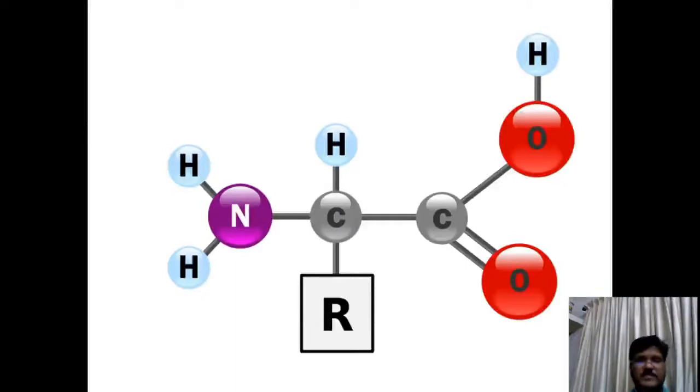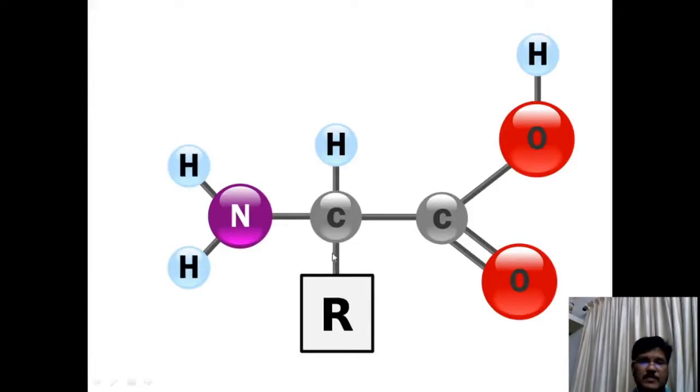Next is about the basic structure of amino acids. All the 20 common amino acids are alpha amino acids. Why are they alpha amino acids? An alpha amino acid consists of a central carbon atom called the alpha carbon. You can see the central carbon atom.